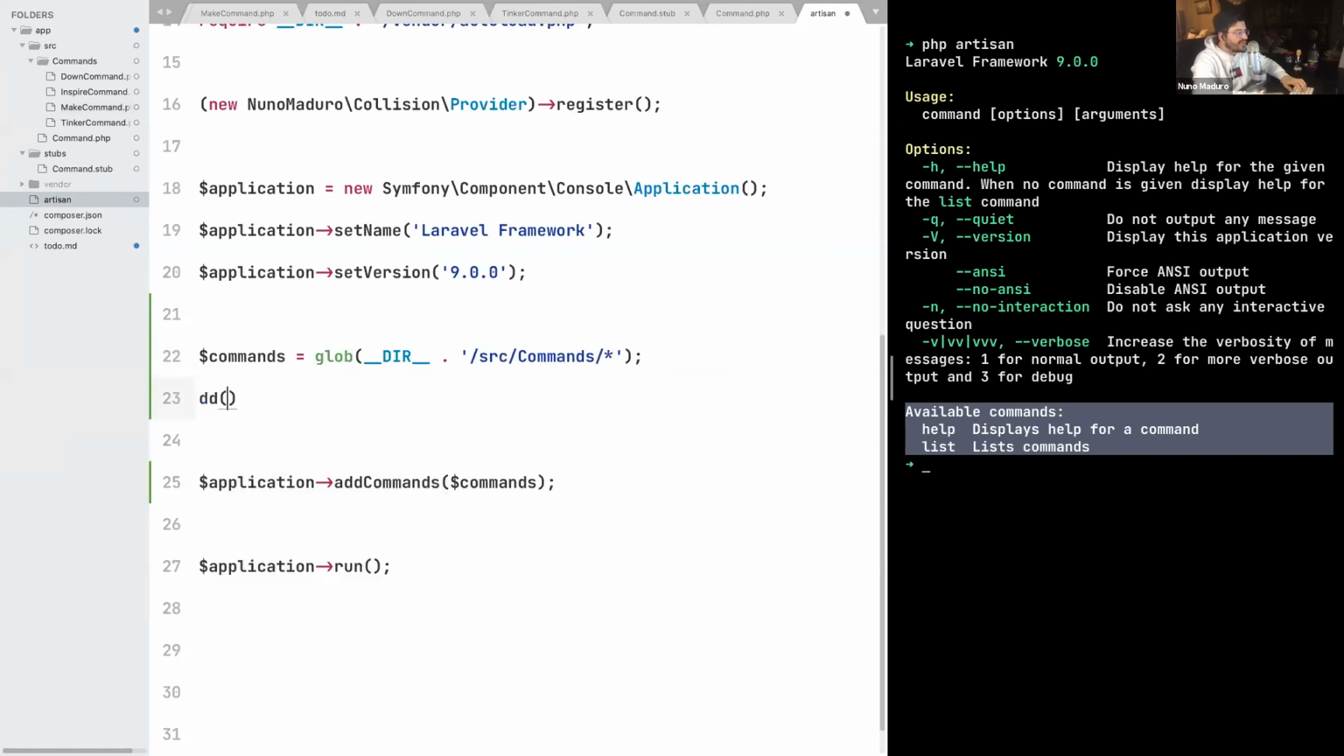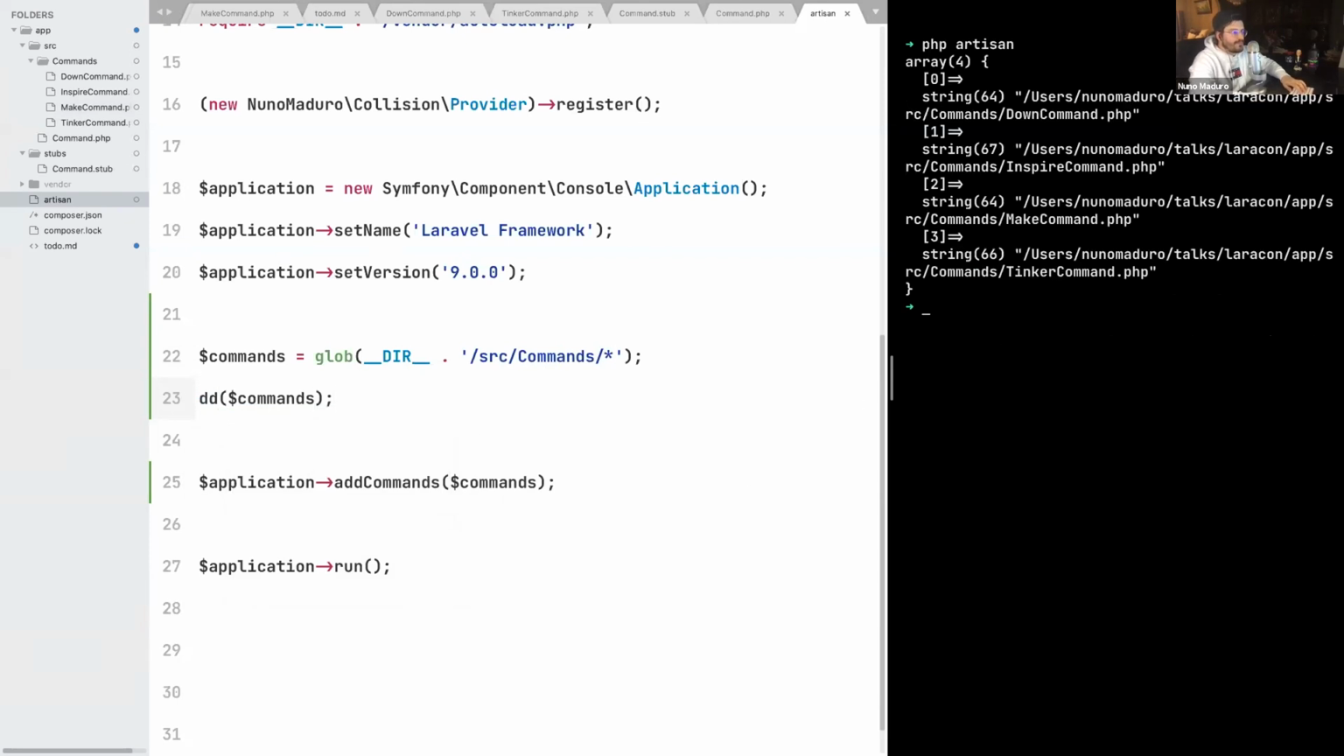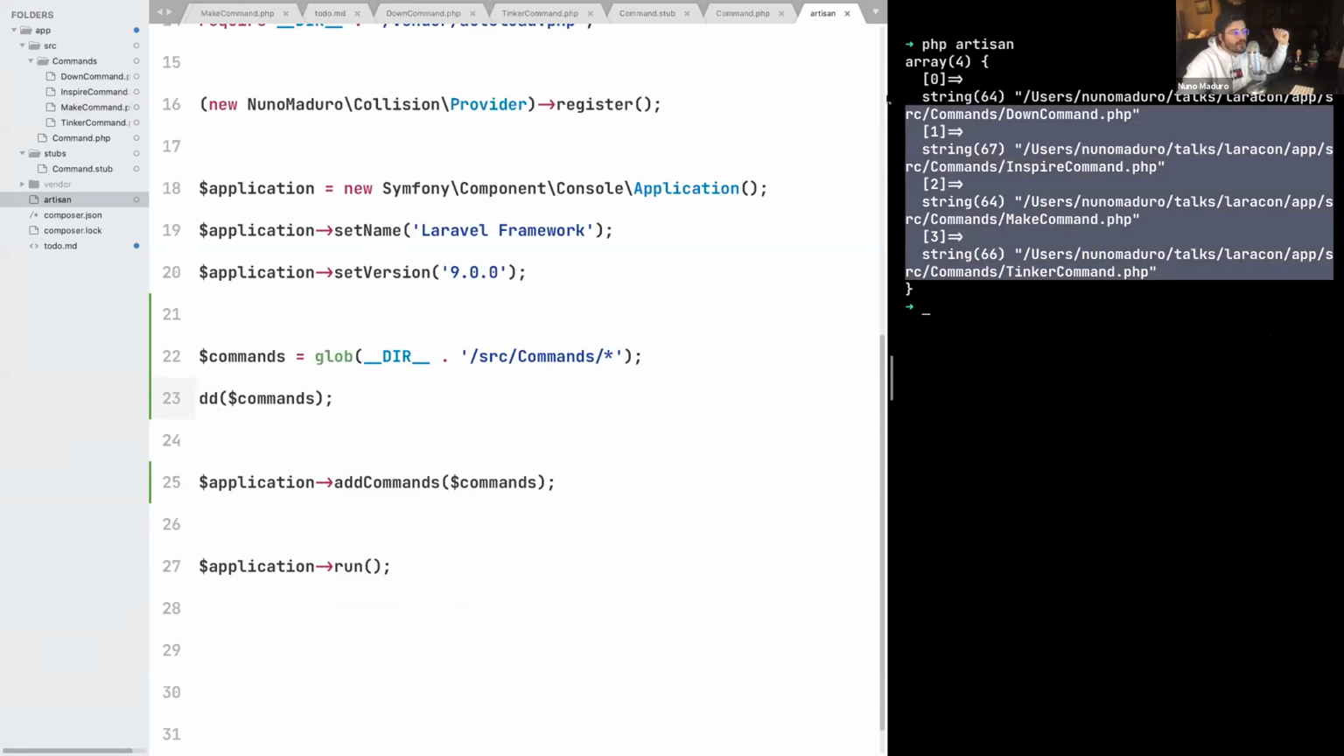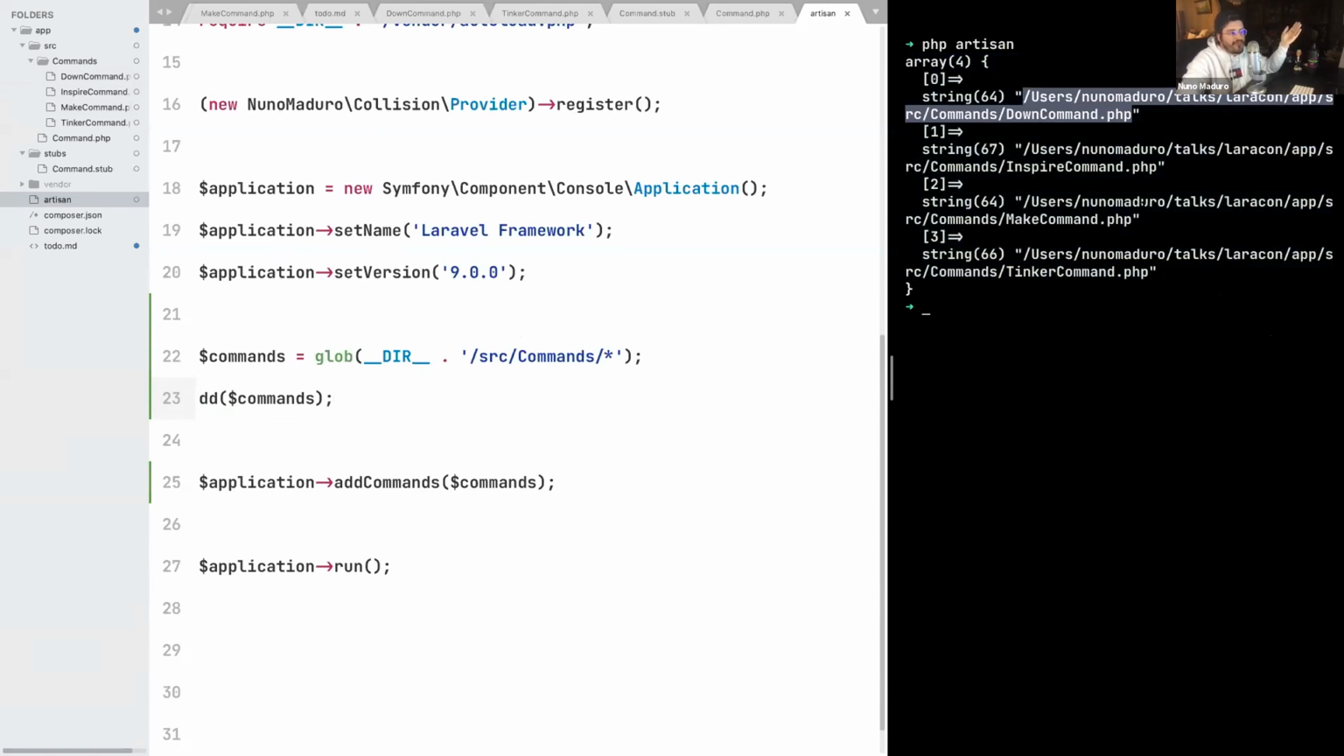Now, once I do this, if I type dd commands, I immediately get this array with 4 positions that contains all the commands on the commands folder. Now, remember, before we were actually passing an array with new commands objects, and here we just have the full path of every single command.